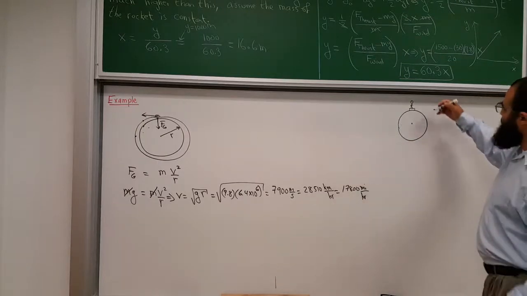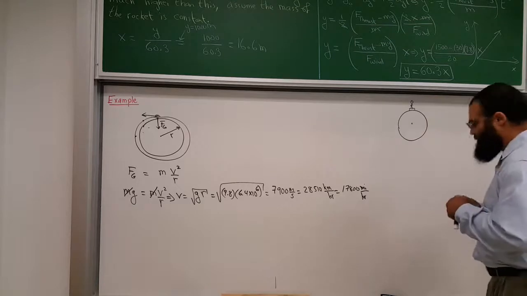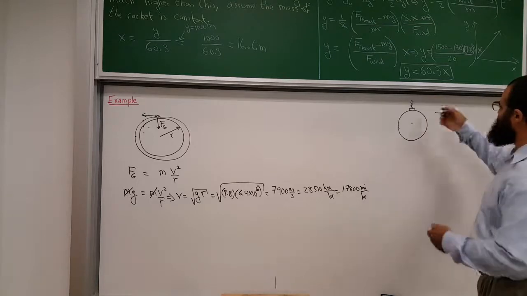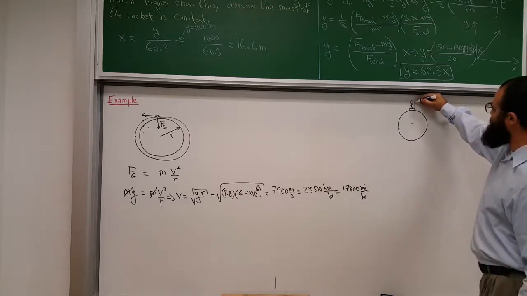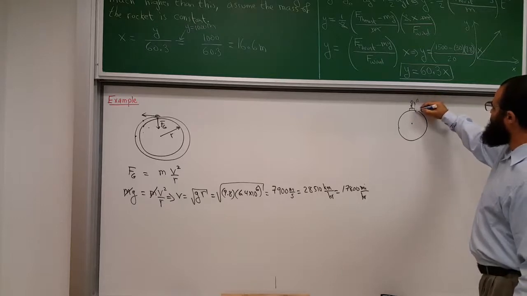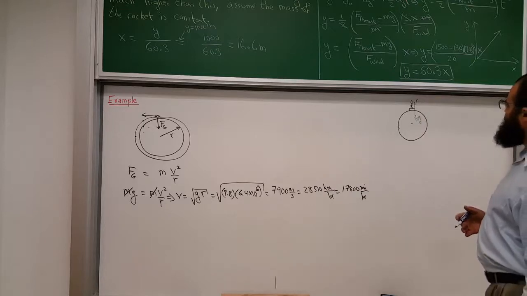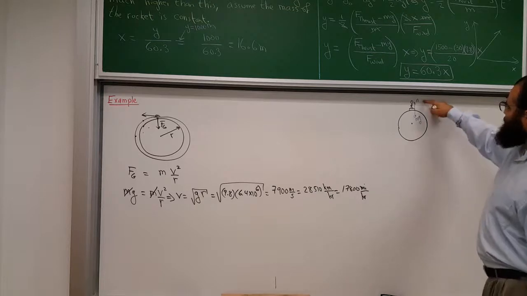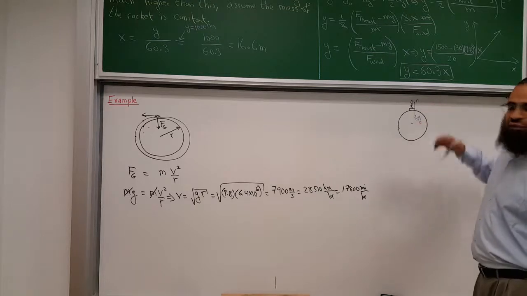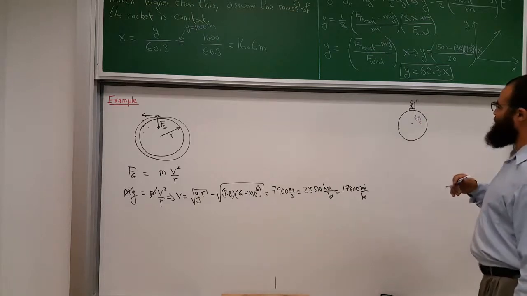The forces on me will be, I'm standing on the scale, so there is the normal force from the scale on me, and then there is mg, the mass times gravity, the pull of the Earth on me. And that's it. And we usually say the normal force is equal to mg, and that's my true weight, if the Earth is not spinning at all.